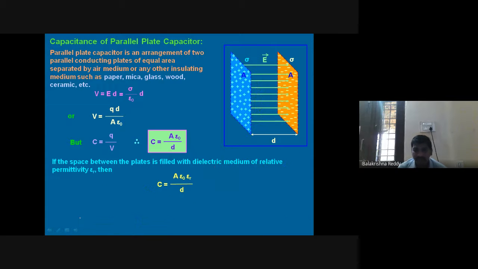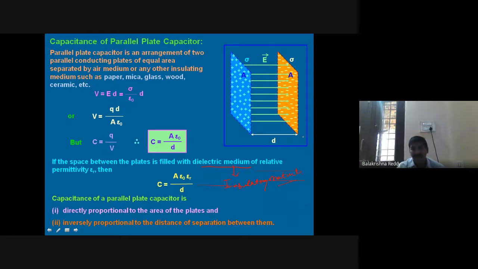So all this we can write when you insert any external object as a dielectric material. What is that? Dielectric material means insulating material. What will it do? It polarizes when you apply the external electric field across it. Therefore, the capacitance of the capacitor will increase. That's what I have given. Area is directly proportional, distance is inversely proportional to that.